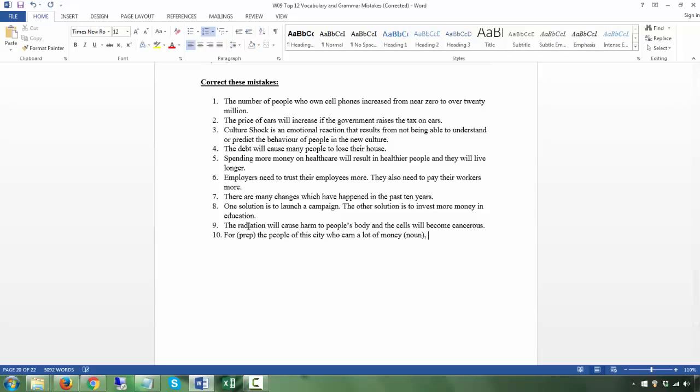I don't know how you're going to correct this, but you could say something like, for people, the tax is something that, it's a bit of a complex sentence here. For the people of this city who earn a lot of money, the tax is bad news. Okay.